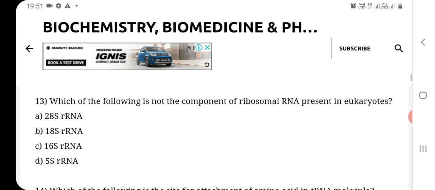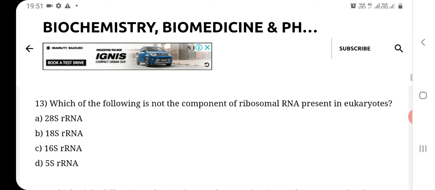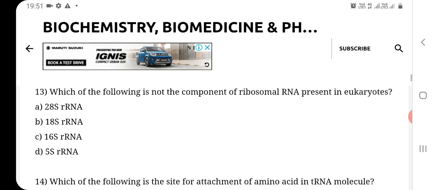Question number 13. Which of the following is not the component of ribosomal RNA present in eukaryotes? Option A, 28S ribosomal RNA. Option B, 18S ribosomal RNA. Option C, 16S ribosomal RNA. Option D, 5S ribosomal RNA.